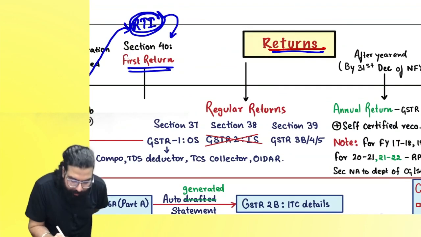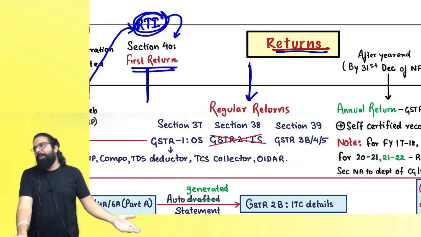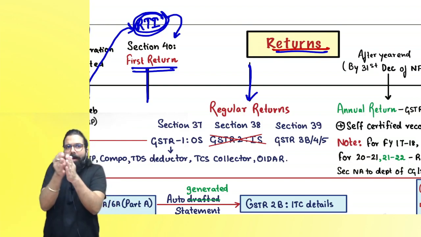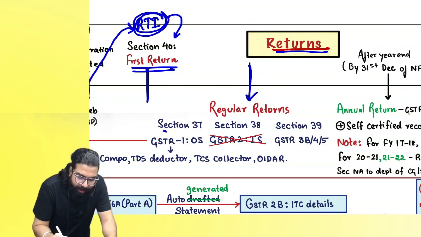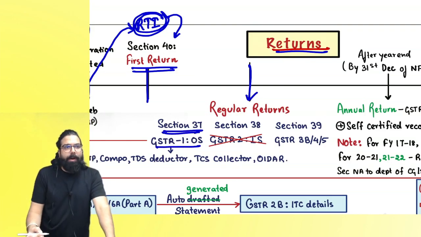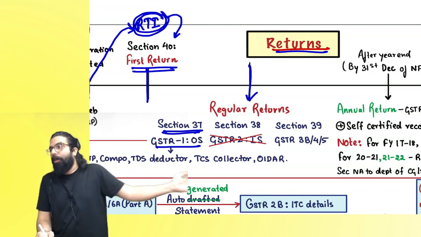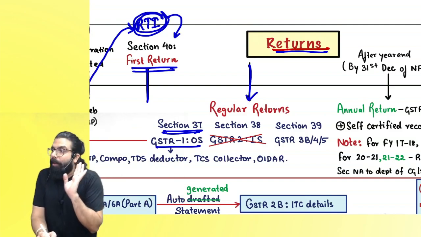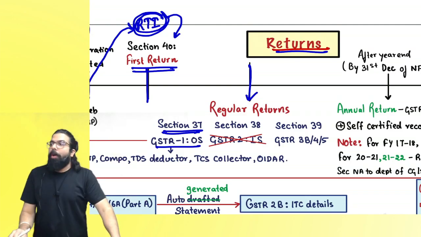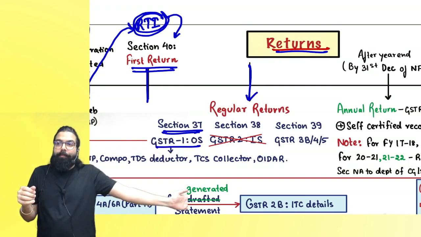Now, sir, I filed my first return. Now regular returns will start. Yes, everyone. What is a regular return? For all my sales during a month, by the 11th of the next month, I will file something called a GSTR1. Okay, everyone. Then, sir, it will go to the front party's GSTR 2B, 2A, and then 2B will be created from 2A. And on the basis of 2B, he'll take the credit, everyone. Now, the government had told Ramesh, you will file your GSTR1. That's your sales detail. Okay, everyone.